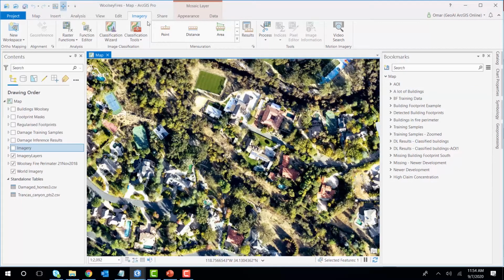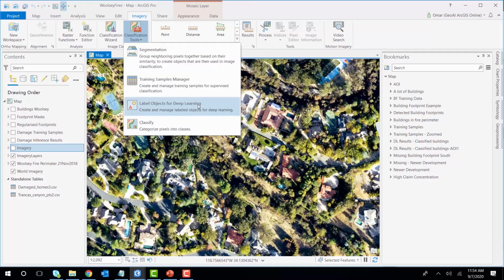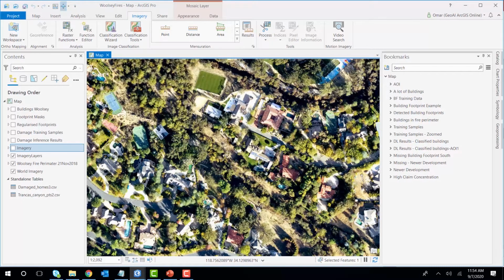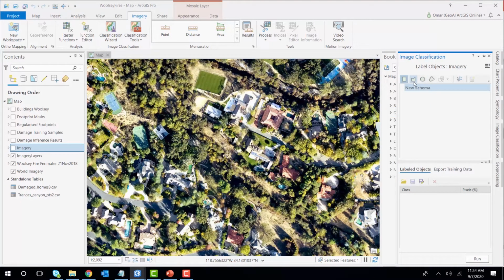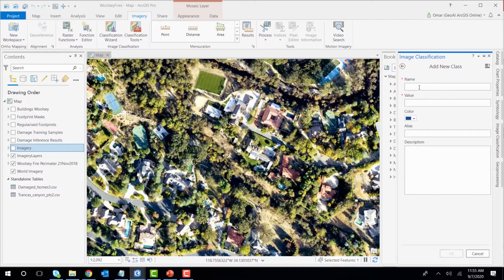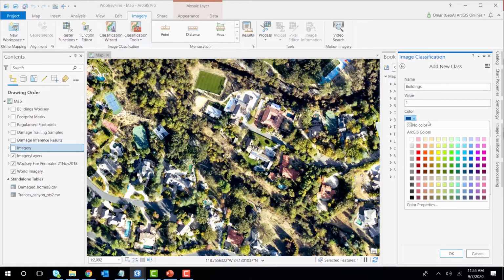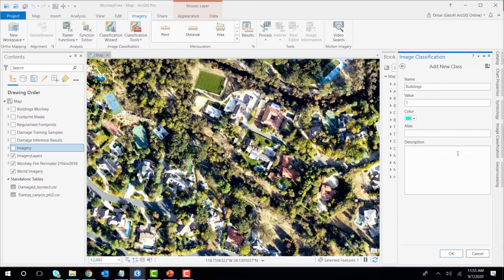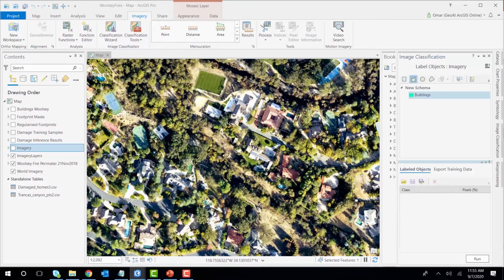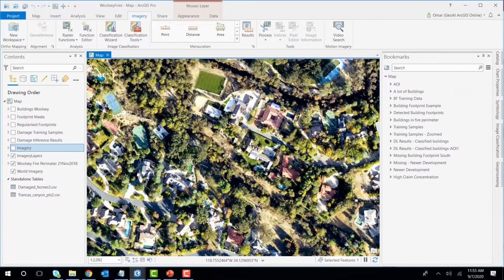Using this tool, I will start labeling some data. From the tool, I'm going to select a polygon, add a class. Let's call it buildings, for example. Give it any value. Give it some color here. Let's choose that one. Okay, and start labeling. Let's label that building, for example, right? So I want to have a polygon here for this building.